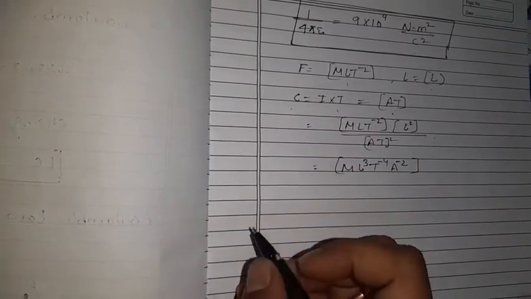When you solve it, you get M L cube T minus 4 A minus 2. So this is the dimensional formula for the constant 1 upon 4 pi epsilon naught.